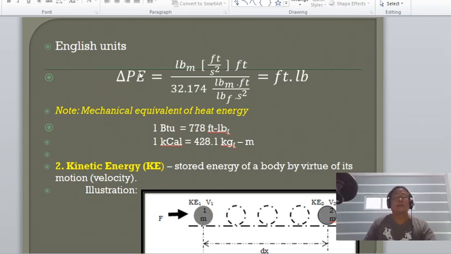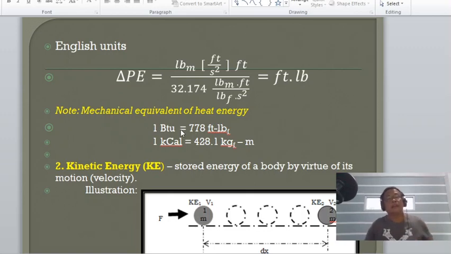Okay, so the value of the constant of proportionality is not unity, since the force here is in pound force and the mass is in pound mass. Take note, if the units of the mass and the force are the same, the constant of proportionality is unity. Okay, so take note.